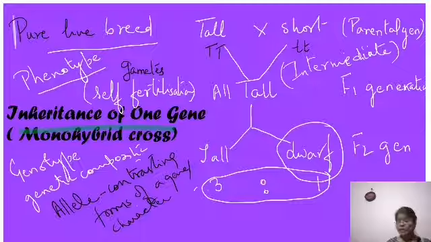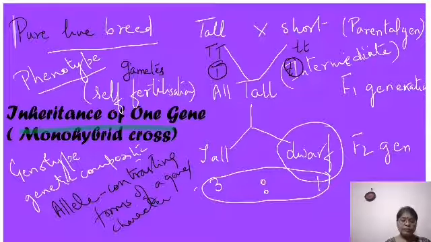You have read meiosis in class 11th, so you know that gametes will be formed, and that gametes contain only one homologue of the homologous chromosomes. So it will have only one T. Therefore the gamete will have only one T, and this will represent only one T.